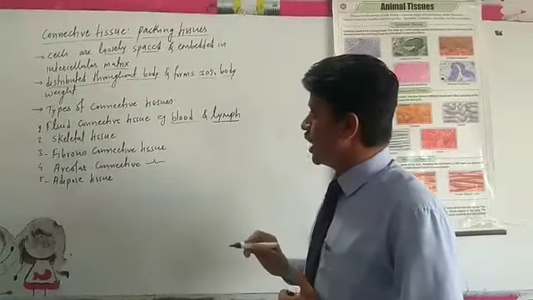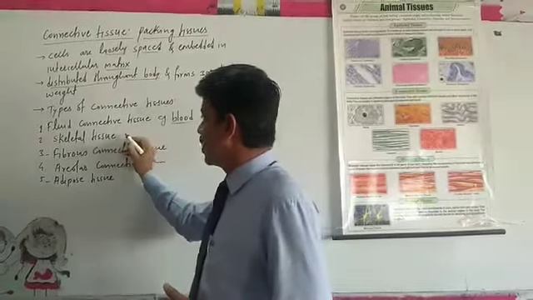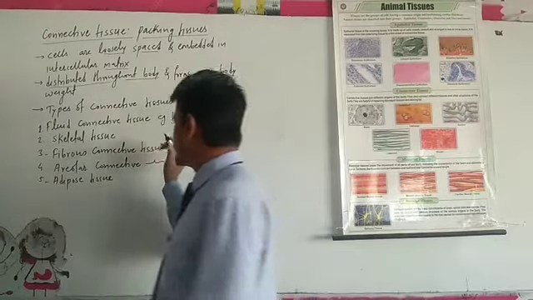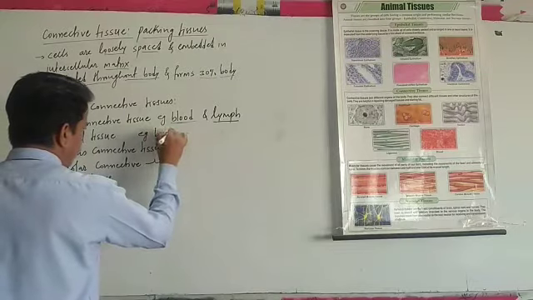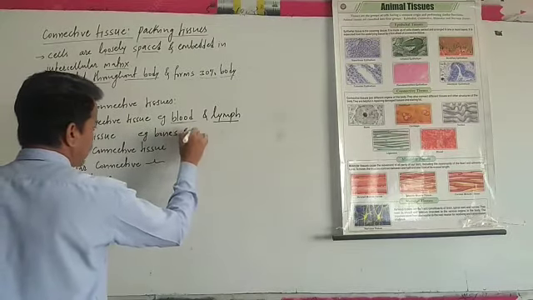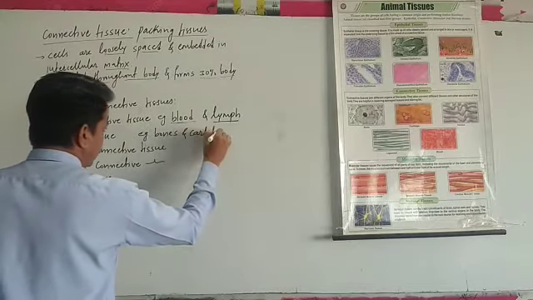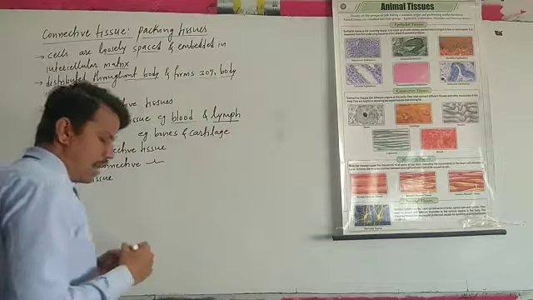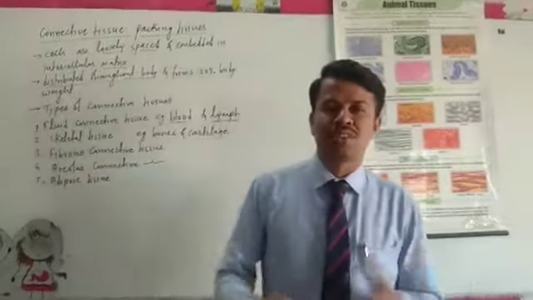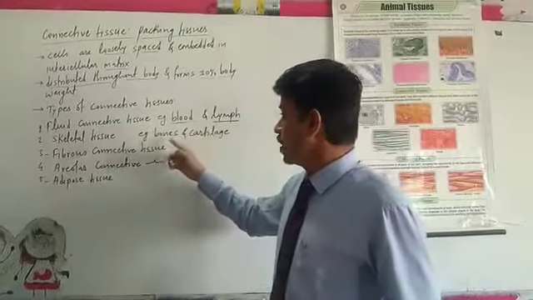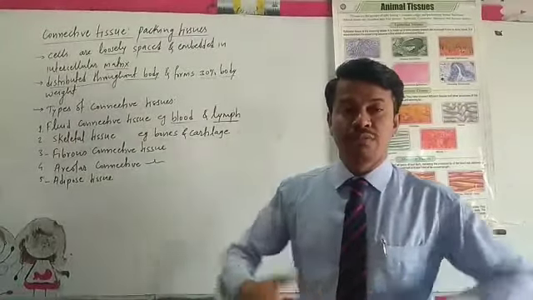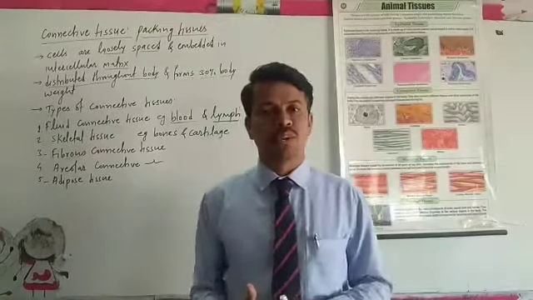The second type is skeletal tissue, and its examples are bones and cartilage. Our body is standing on the skeletal tissue that we call bones, which act as a framework of our body.